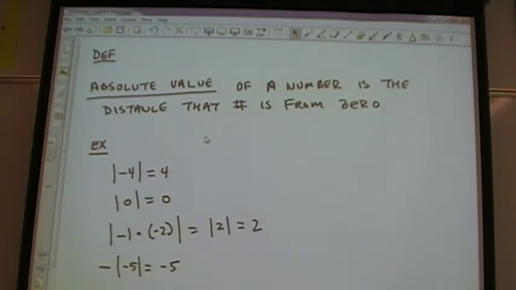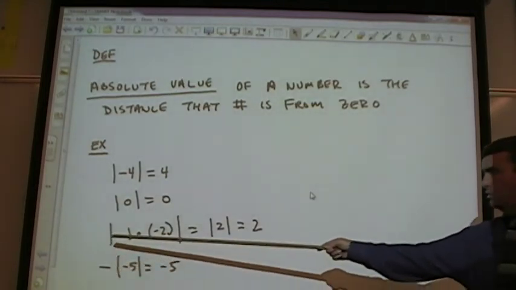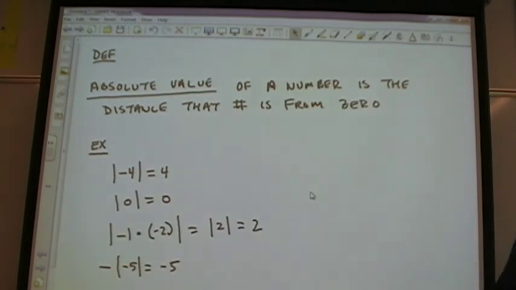Absolute value of a number is the distance that number is from 0. So examples below, and that's the symbol for absolute value if you haven't seen it before. 2 vertical lines around the number. The absolute value of negative 4 is, how far is negative 4 from 0? 4 units. How far is 0 from 0? 0 units.